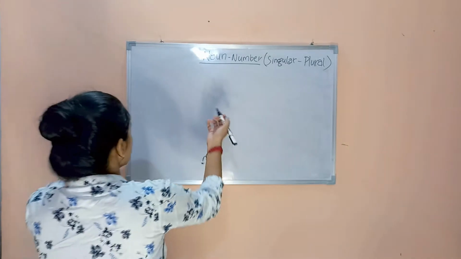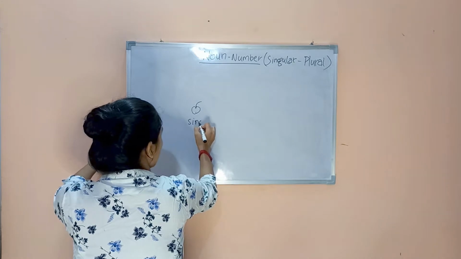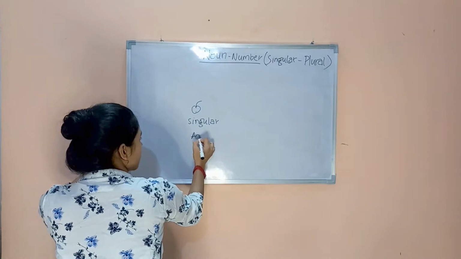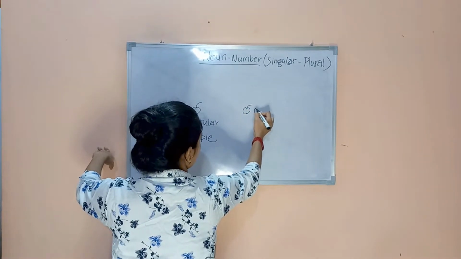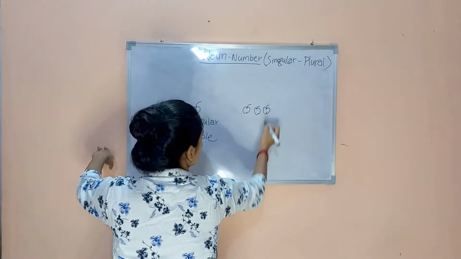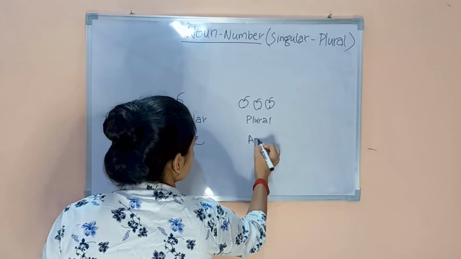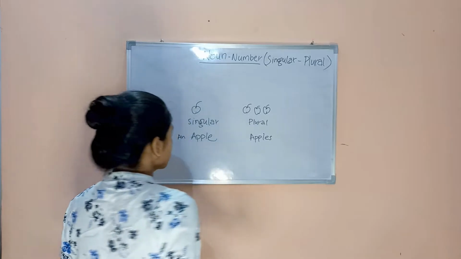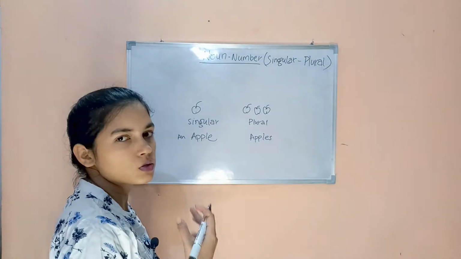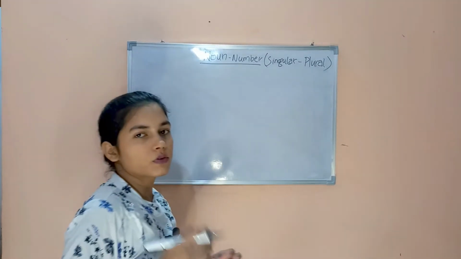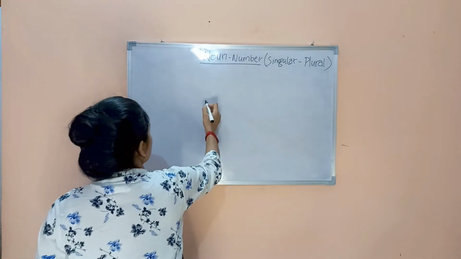Okay. So suppose if I have one apple, so it's in singular form, it's an apple. And in plural form, suppose if I have like 3 apples, it is in plural form. Okay. So what we will say? Apples. Okay, so today we are going to study how we change nouns from singular to plural. Okay, basically whenever we want to change from singular to plural, what we used to do, we generally add s.